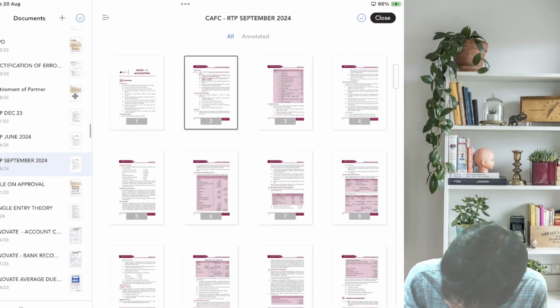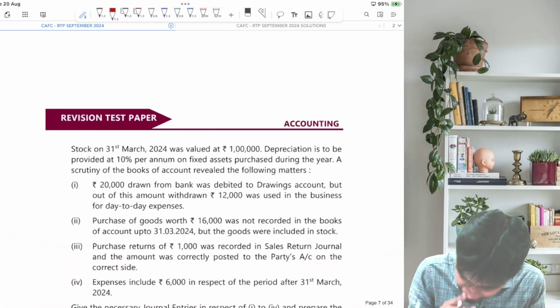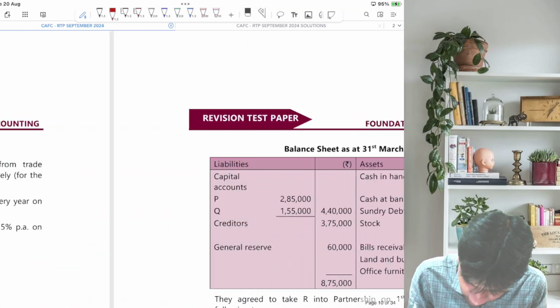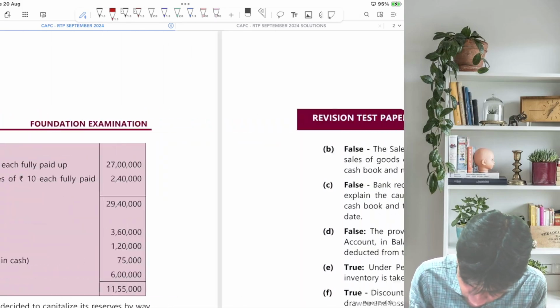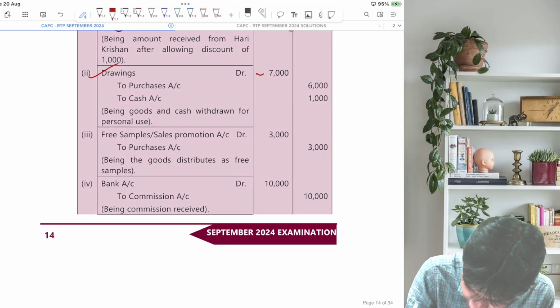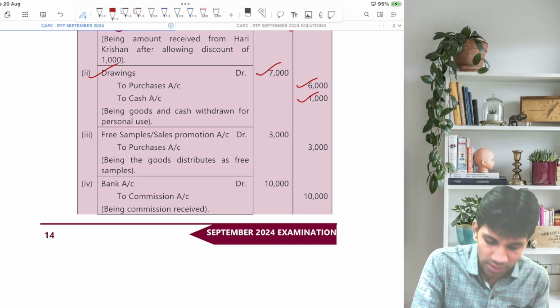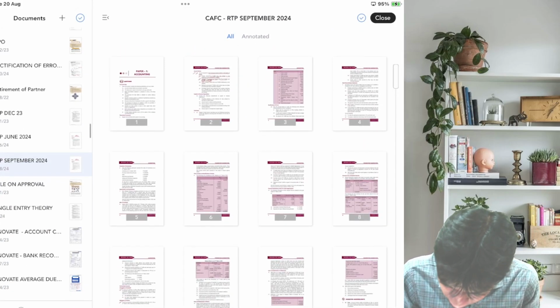Let's see the answer given by the institute. Let me scroll this. Here it is. So drawings account debit 7,000, to purchase 6,000 and to cash 1,000. Let's go back to the question.